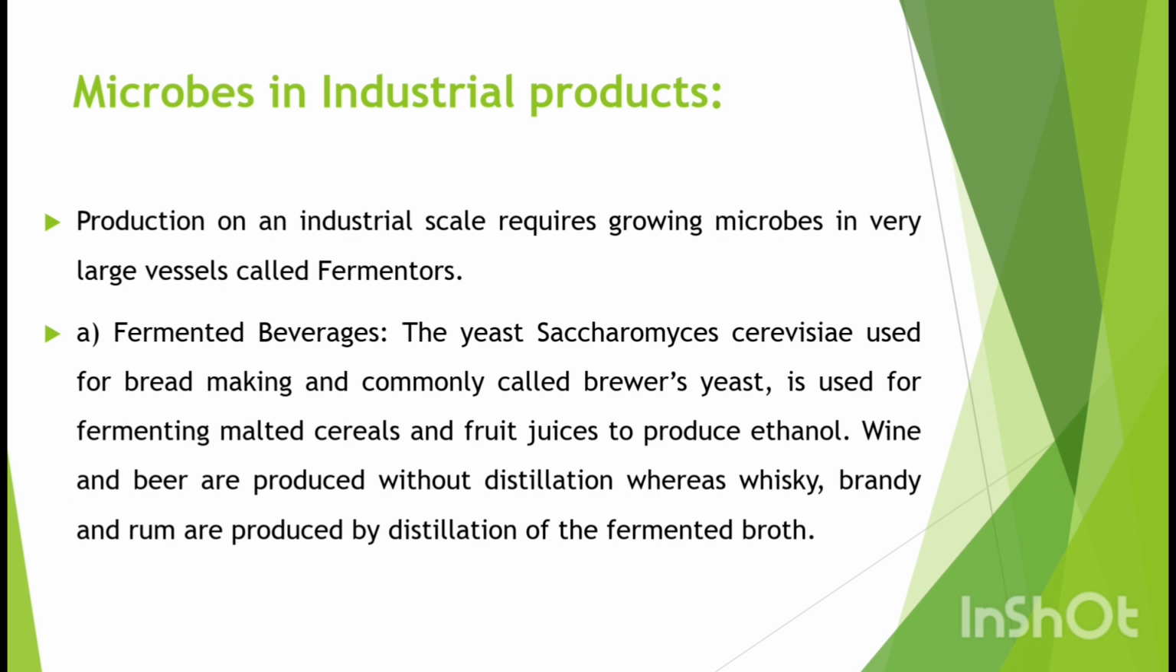Then microbes in industrial products. The production on an industrial scale requires growing microbes in a large vessel called a fermenter. Then fermented beverages. The yeast Saccharomyces cerevisiae used for making bread is commonly called brewer's yeast, because it is used for fermenting malted cereals and fruit juice to produce ethanol.